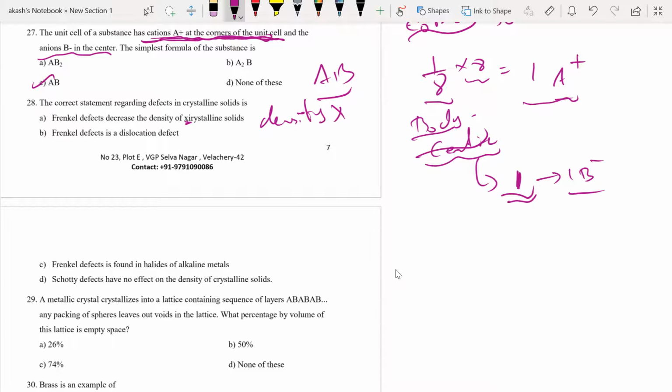Okay, fine. Is Frenkel defect a dislocation defect? Fine. You think about this. Okay. Next. Frenkel defect is found in halides of alkaline metals. Alkaline metals are what? What are alkaline metals, people?